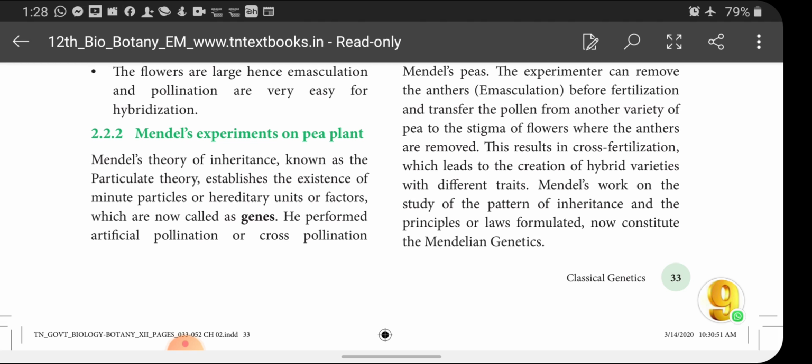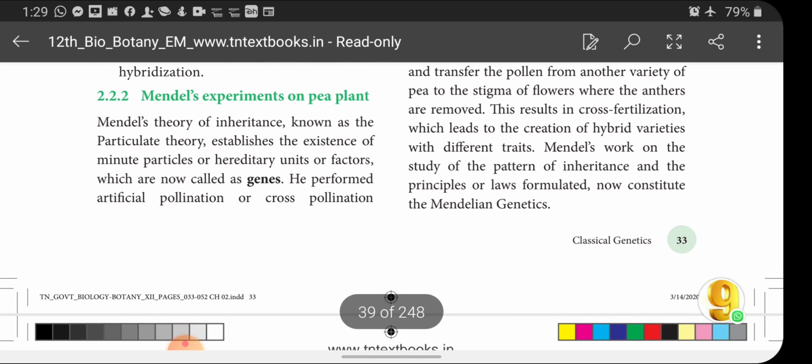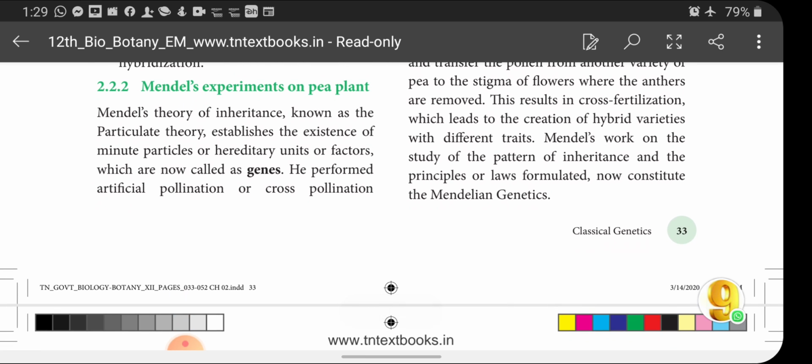So this is cross-pollination, that is, pollen of the dwarf plant transferred to the stigma of the tall plant by artificial means. This is called artificial pollination or cross-pollination. This results in cross-pollination, which leads to the creation of hybrid varieties with different traits, and leads to hybridization.